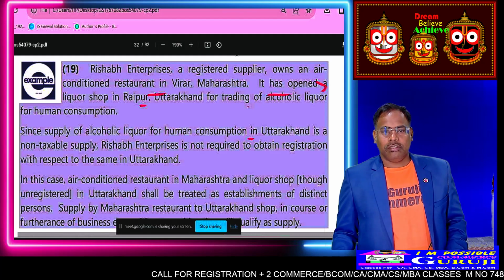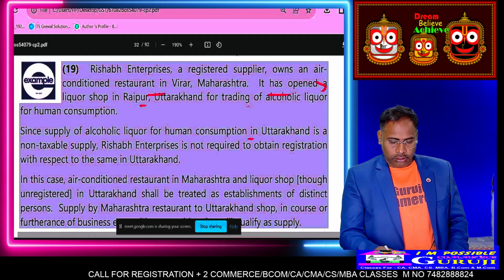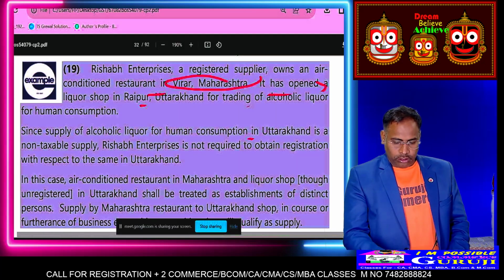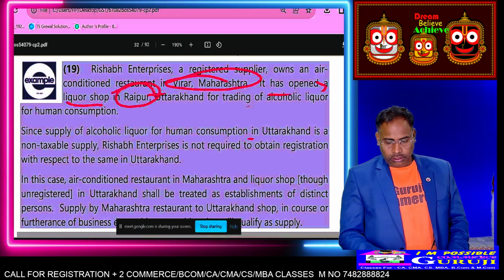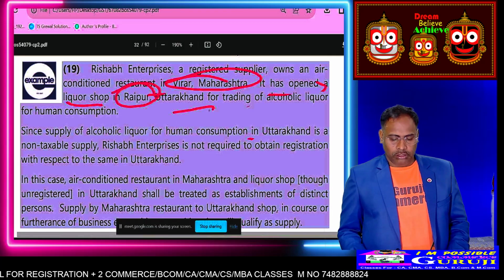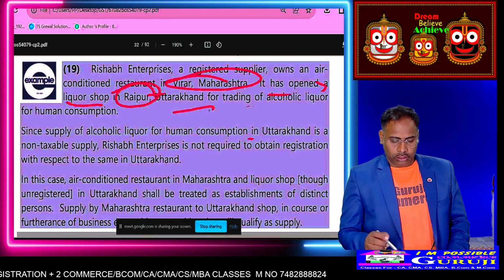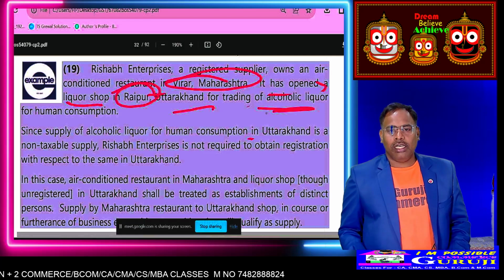Ricard Enterprises has an air conditioned restaurant in Maharashtra, but he has another business of alcoholic liquor for trading in Raipur, Uttarakhand. So, sir, the air conditioned restaurant is taxable, but alcoholic liquor is not under GST.